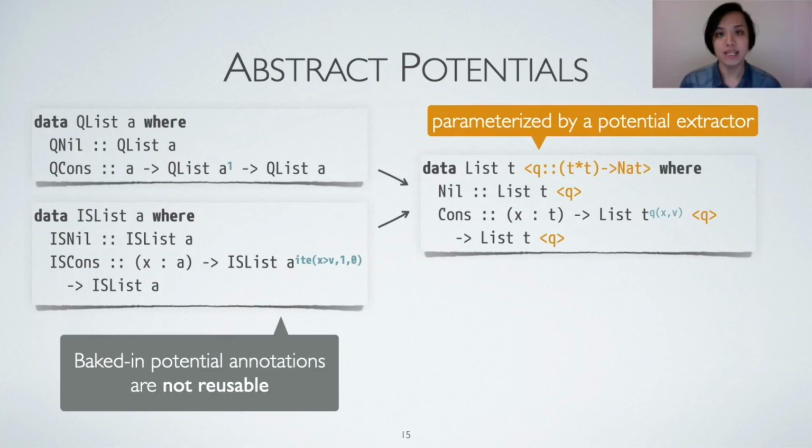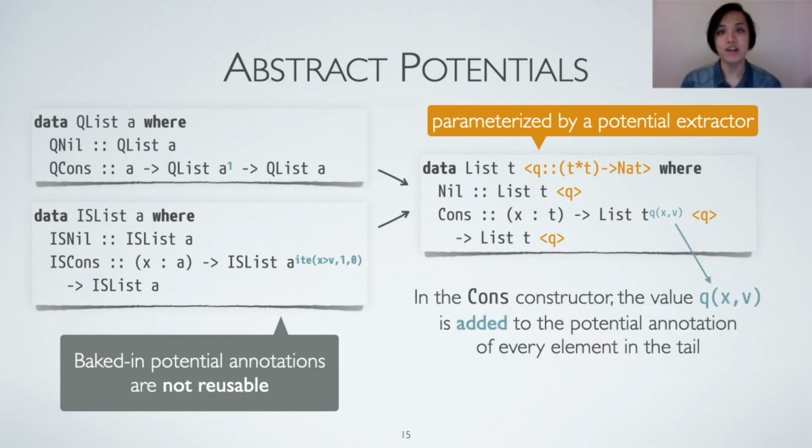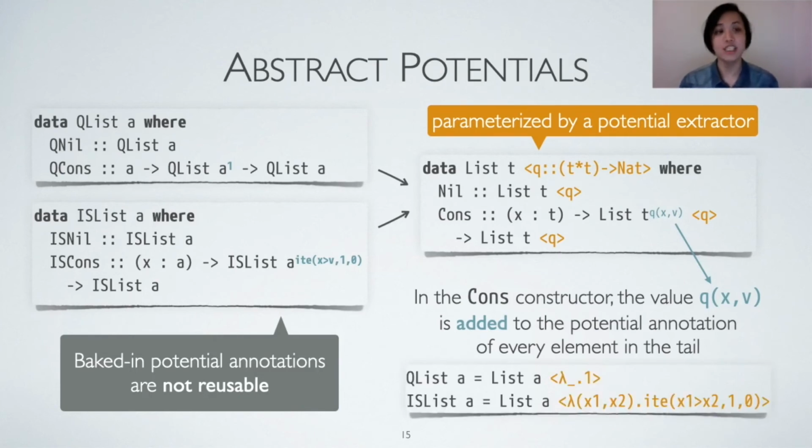Thus, both QList and ISList can be seen as instantiations of a more general list type. The list type is parameterized by a numerical function Q, which takes two list elements as arguments. Then, in the Cons constructor, we use the function Q to define the amount of extra potential added to the tail. With this abstract type, QList can be defined as list with Q instantiated with a constant 1 function, while ISList can be defined as list with Q instantiated with a conditional expression that compares two elements.